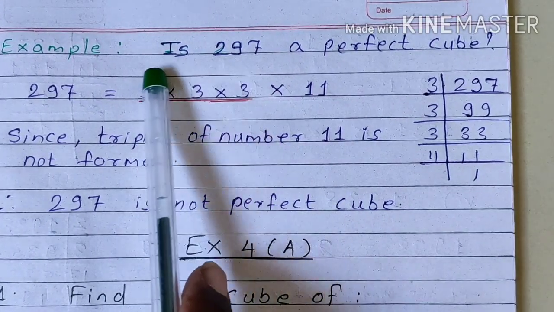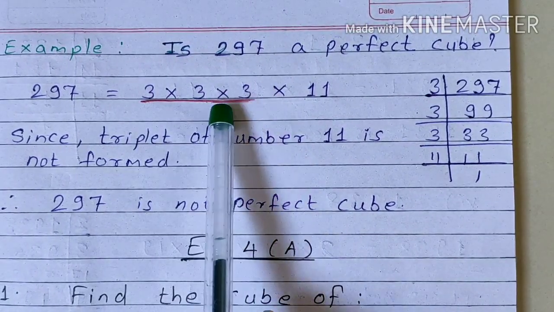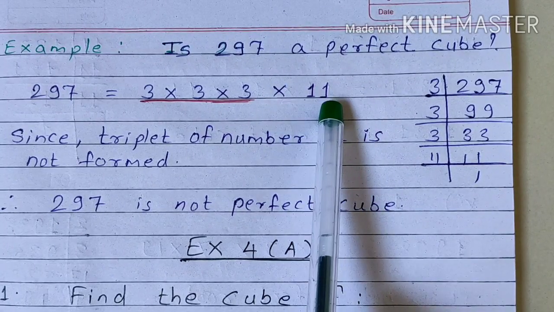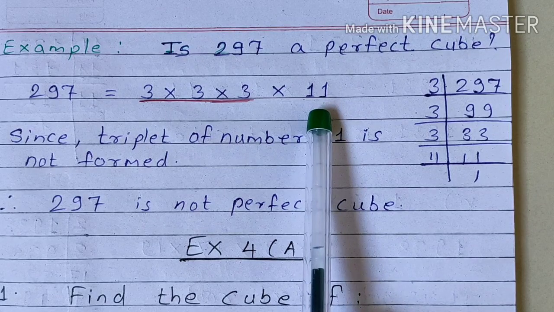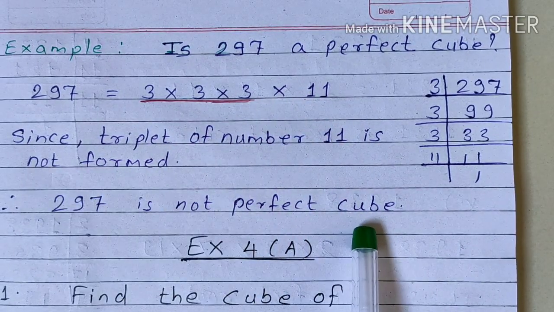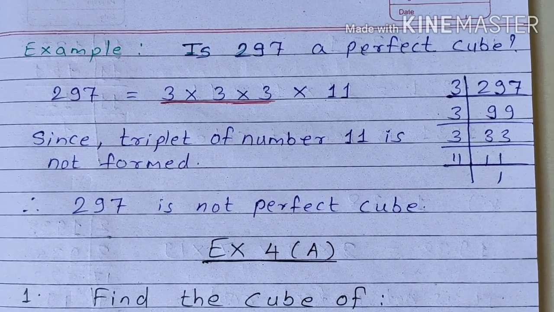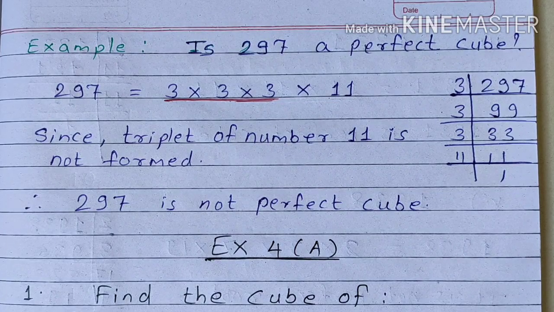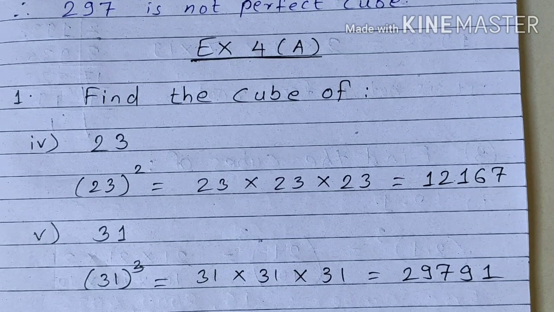So the 3 is forming the triplet. Okay. So 11 is not forming the triplet. So that means since 11 doesn't have a triplet, therefore it is not a perfect cube. Understood this thing? So in the cube root we have to think about the triplet. Okay.